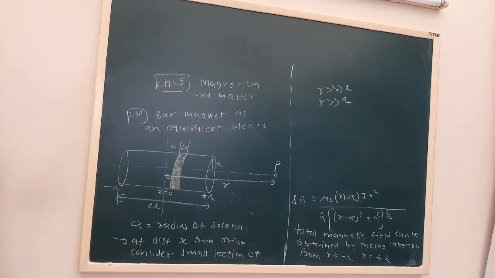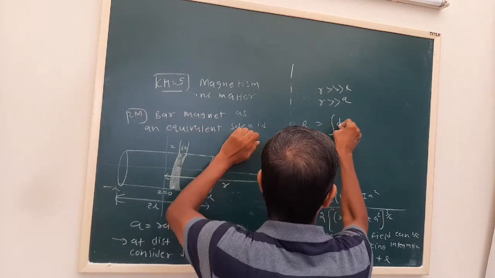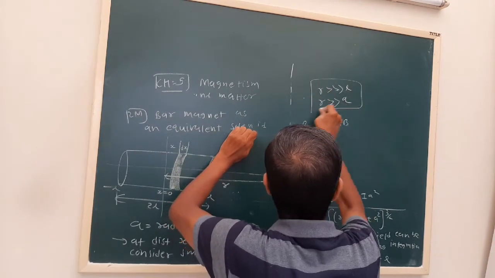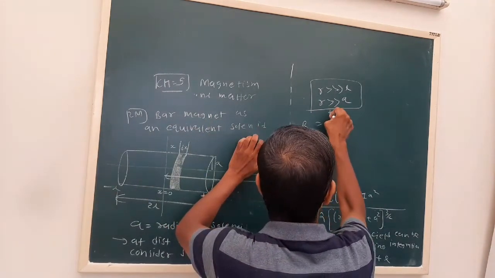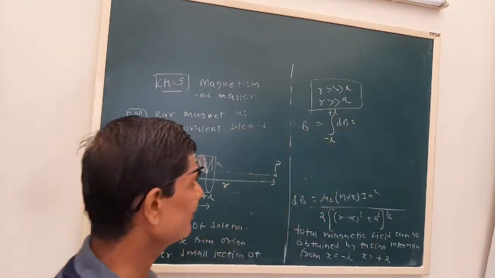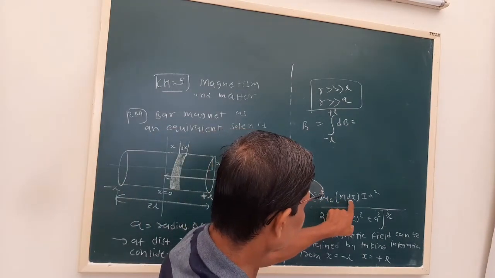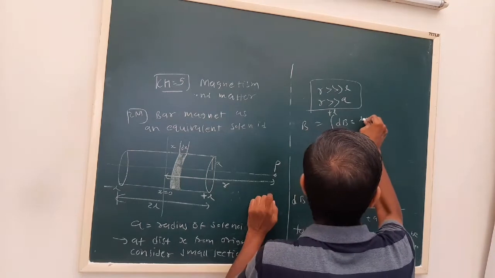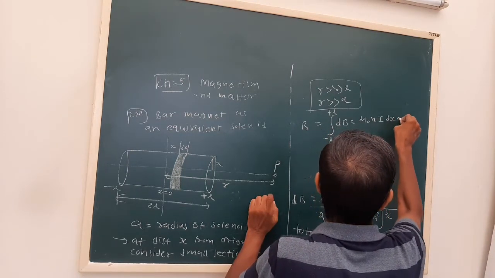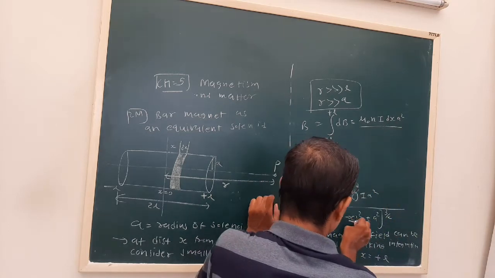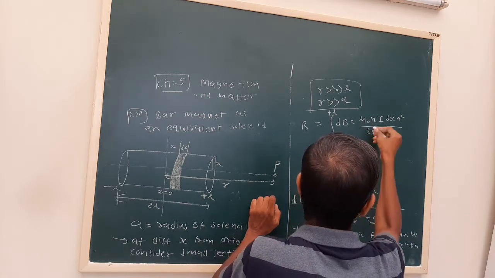What will become? r cube only. So B is equal to integration of dB with these two approximations, from minus L to plus L: mu 0 n dx I a square upon, this term becomes 0, this also 0, so 2 r cube.